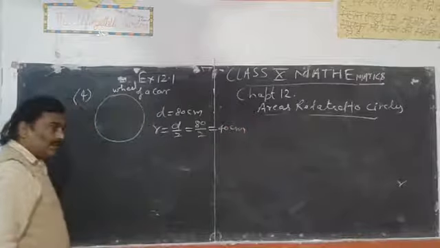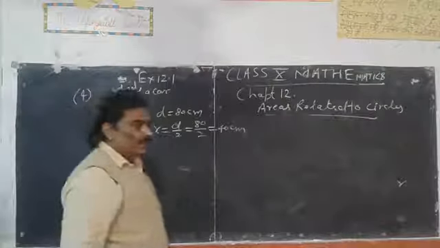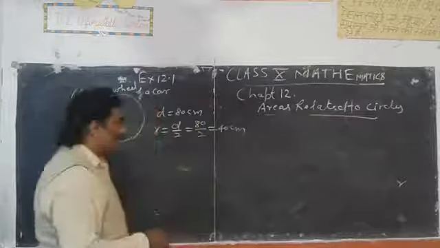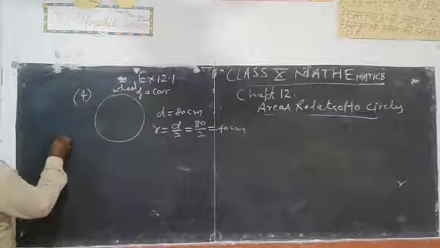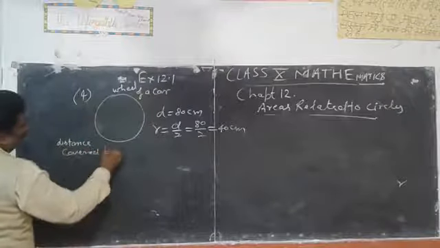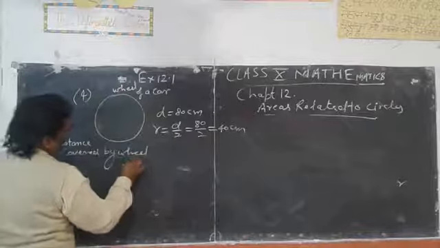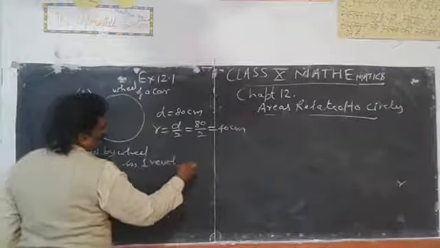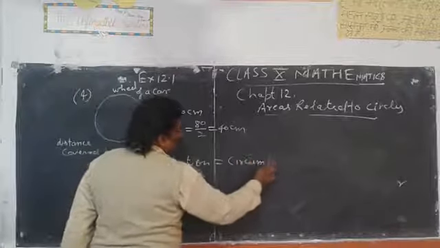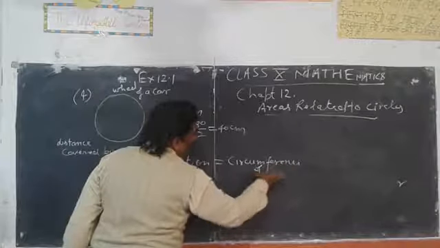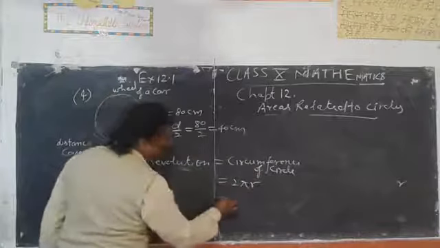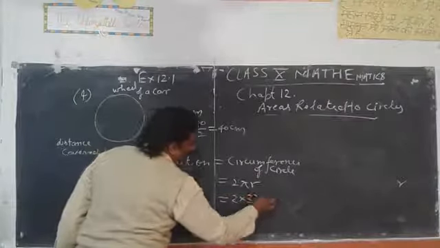Now, if a wheel covers a distance in one revolution, distance covered by wheel in one revolution is equal to circumference of circle, that is 2 pi r, and radius of the wheel is 40, so 2 into 22 upon 7 into 40.